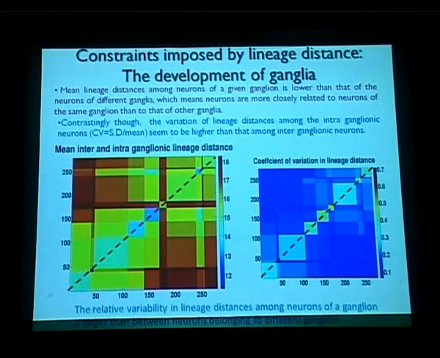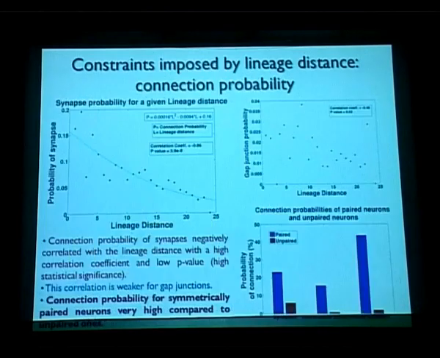Again, you can see that these are in fact a lot higher than the surrounding instances. So I just want to point out that the neurons have been numbered from this end. So this is how the ganglia are arranged.